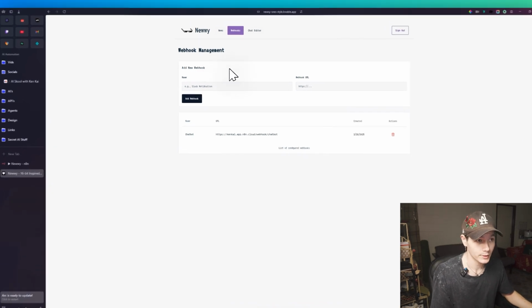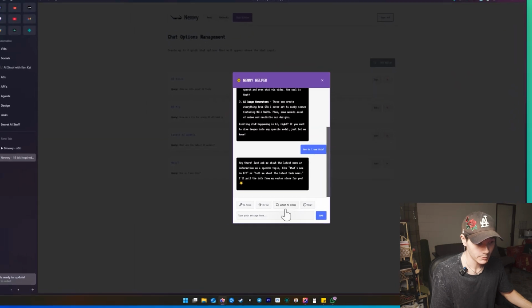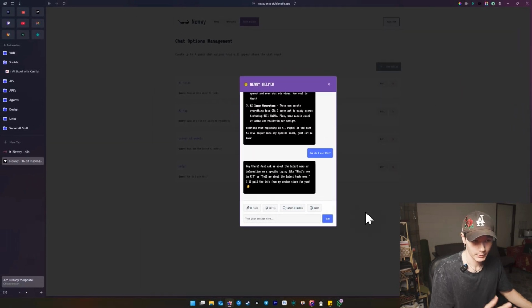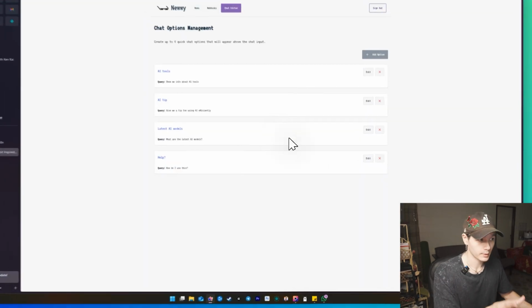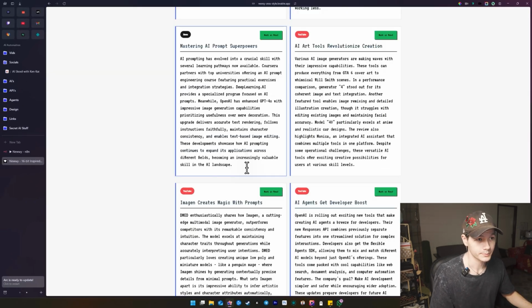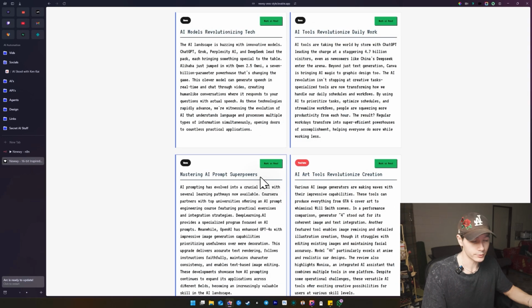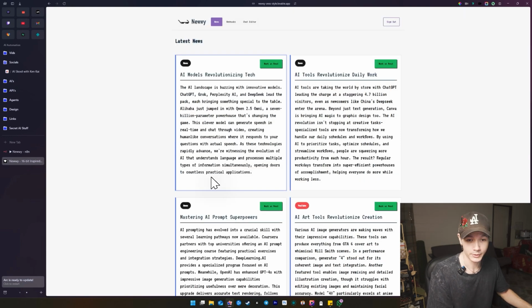Then for the chat editor page, this is just those little buttons at the bottom. We can pre-configure those via the UI right here. So if we wanted some customized little buttons, we could edit that here as well. The whole point is just to get the latest information for whatever topic or topics you want. You could have several different things. So let's go in and see how I've made this.